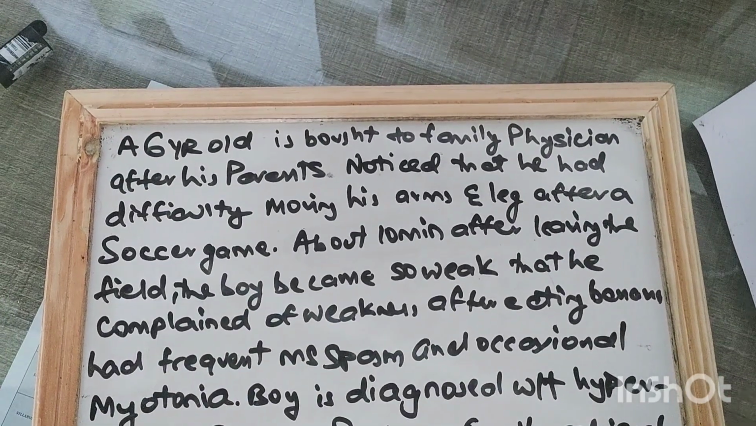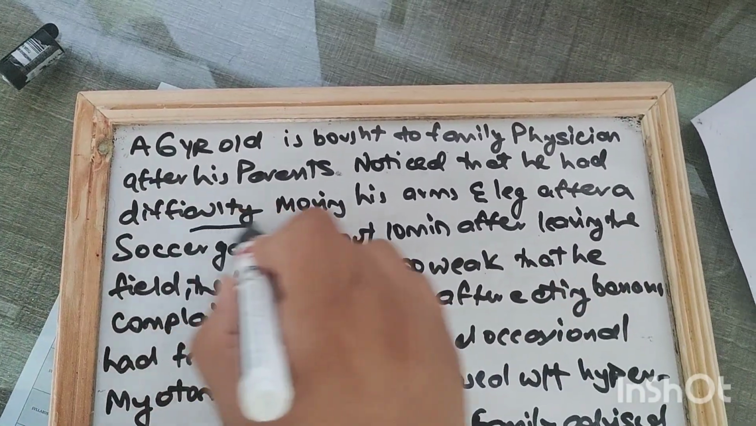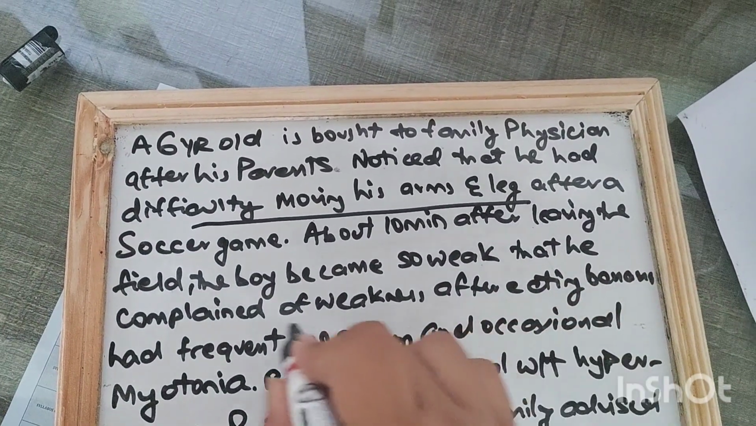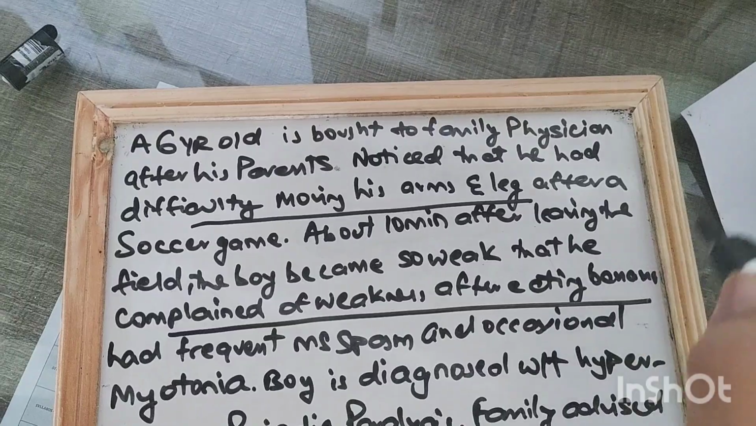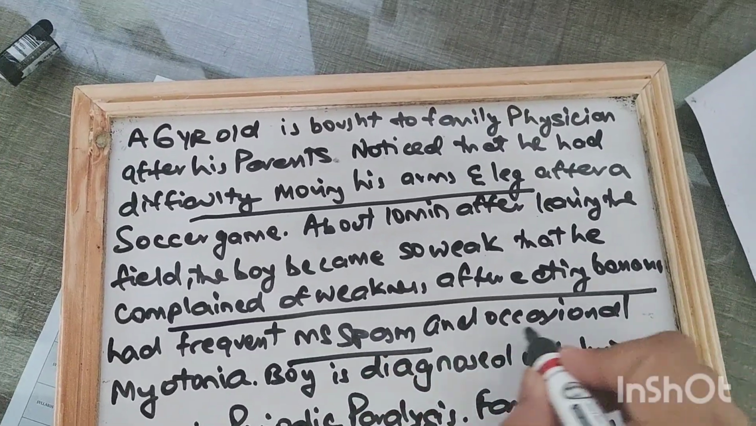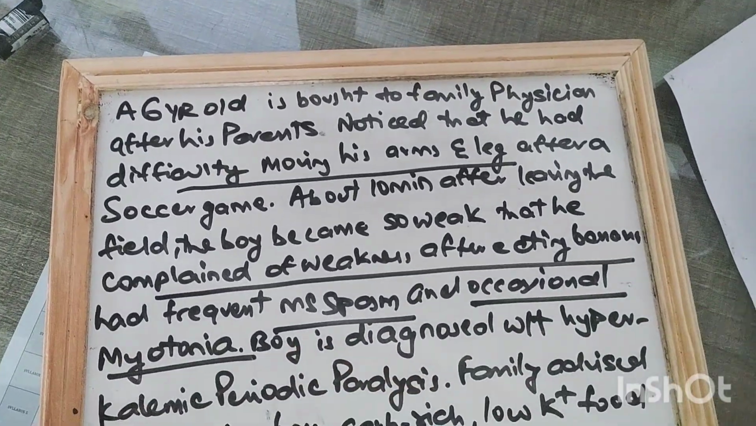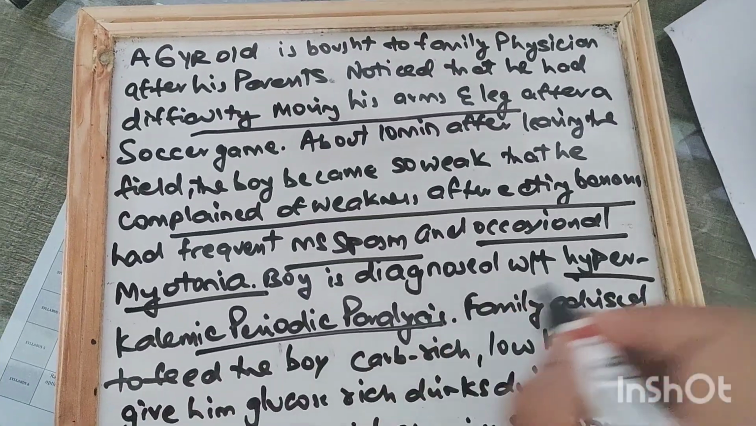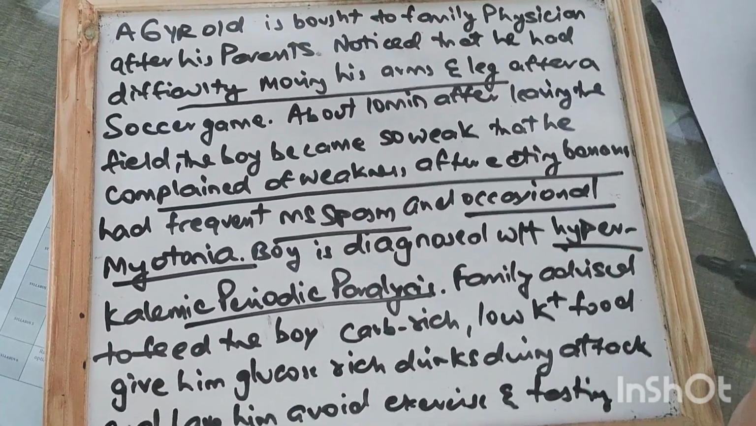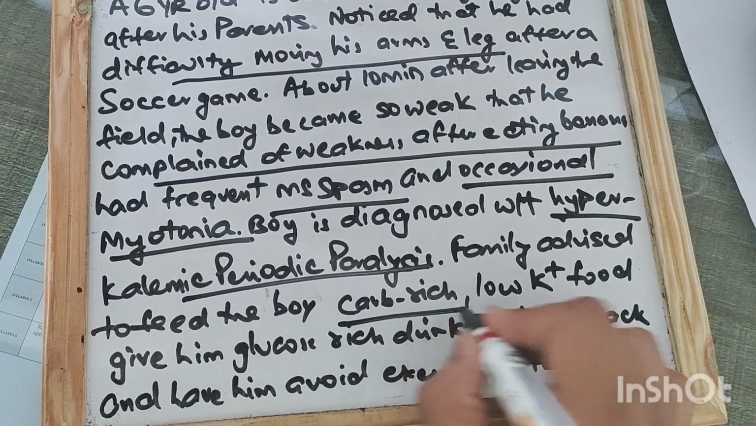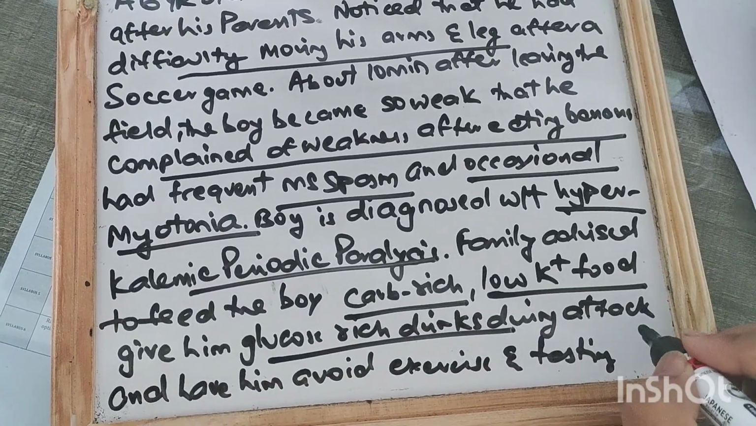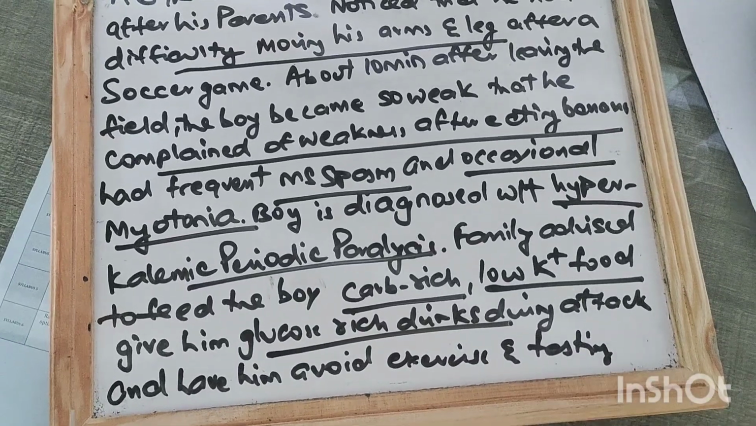So the main key points here are difficulty moving his arms and legs. Then he complained of weakness after eating bananas. He had muscular spasms and occasional myotonia, and these are all symptoms of hyperkalemic periodic paralysis. And they were advised to give him carb-rich, low potassium food, give him glucose-rich drinks during attacks, and have him avoid exercise and fasting.